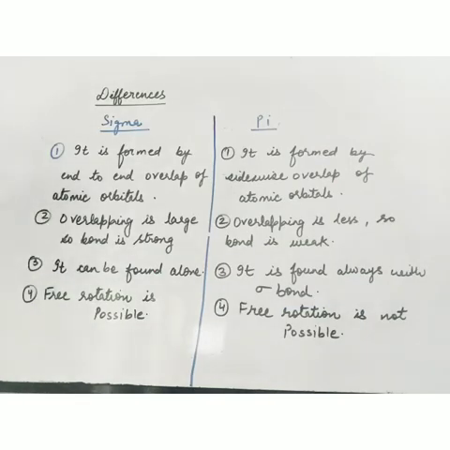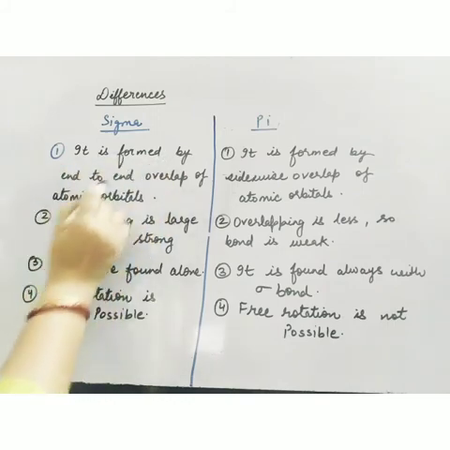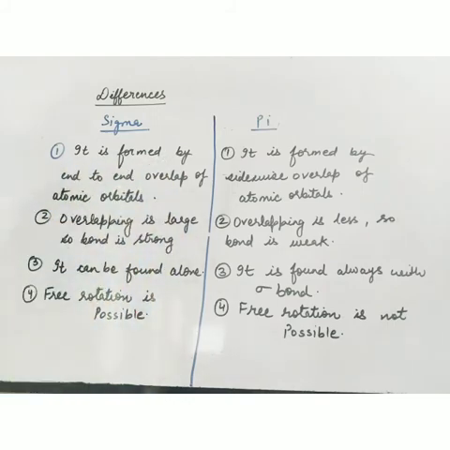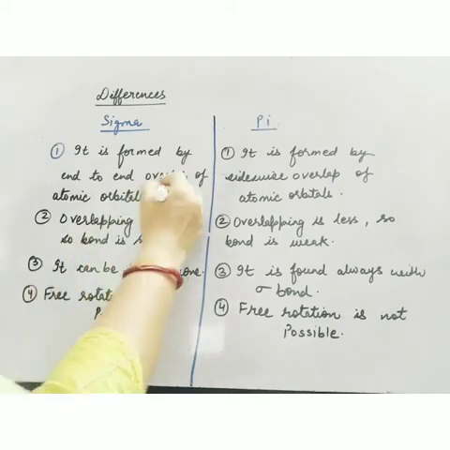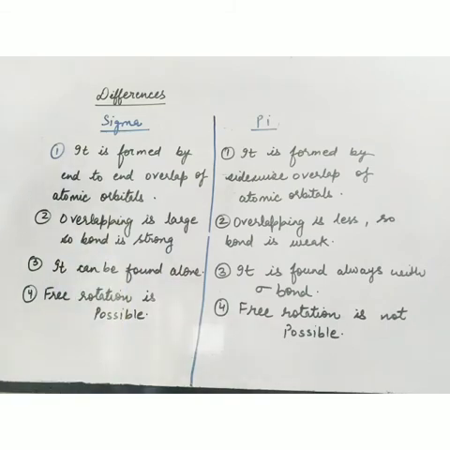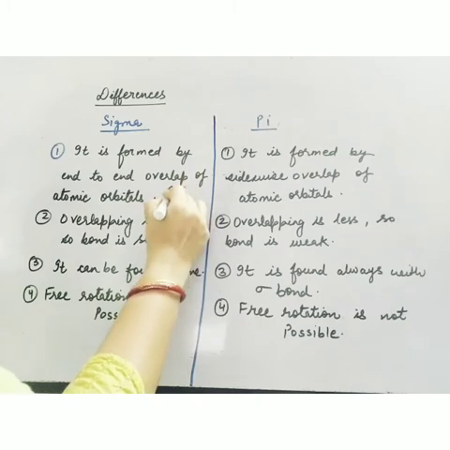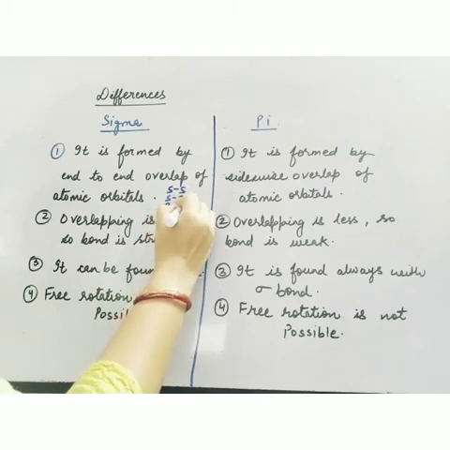So now we have seen that on the basis of overlapping, there are 2 types of covalent bonds, sigma and pi bond. So let's compare the 2 types of bonds, what the differences between them are. The first difference is that sigma is formed by end-to-end overlap of atomic orbitals. End-to-end overlap means overlapping along the internuclear axis. Now which orbitals are there on the internuclear axis? So s-s, s-pz and pz-pz.